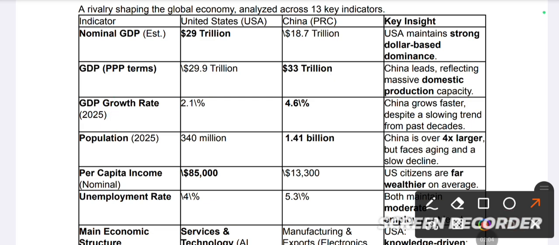Now we are discussing the GDP growth rate. The GDP growth rate of the United States of America has been stagnant at just 2.1%. It's just 2.1%. On the other hand, China is at around 4.6%. So in this case, China has been growing faster, while the US has been slowing for decades. China grows faster, and the United States of America grows less now.